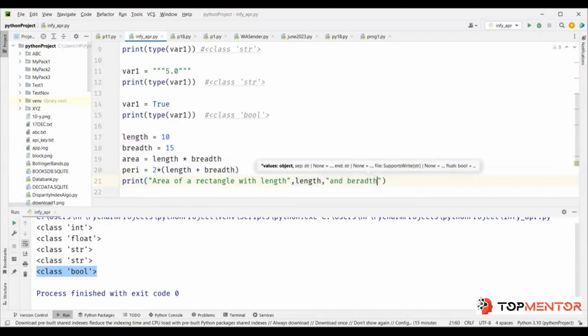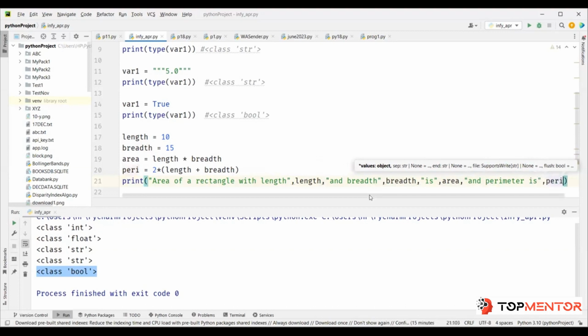and breadth, you say breadth, then you say is, now you say area, now you say is this, and perimeter is, you say peri. Right?